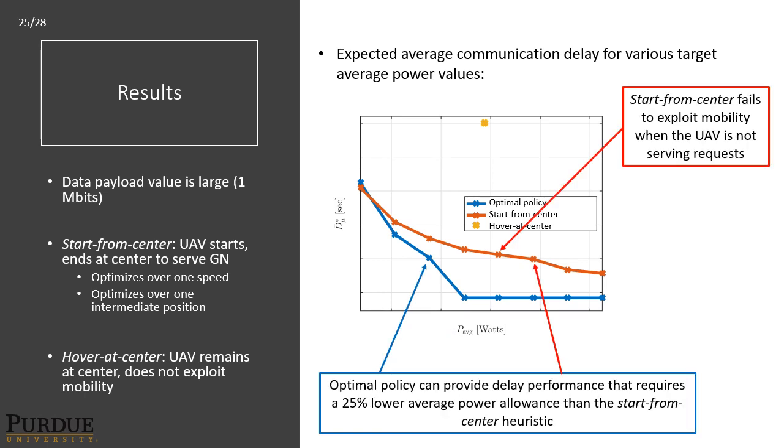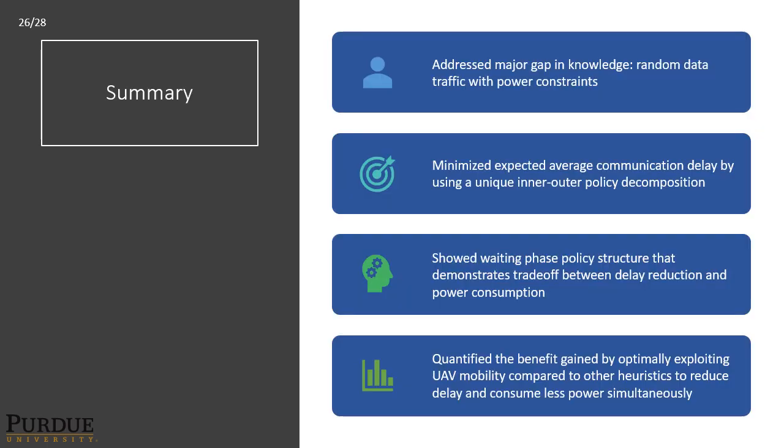In the start from center case, it fails to exploit the UAV mobility during waiting phases, and as a result, the optimal policy can provide delay performance that requires a 25% lower average power allowance than the start from center heuristic. In this paper, we addressed a major gap in knowledge, which was random data traffic with power constraints. We minimized the expected average communication delay by using a unique inner and outer policy decomposition. We showed a waiting phase policy structure that demonstrates the trade-off between delay reduction and power consumption, and we quantified the benefit by exploiting the UAV mobility compared to other heuristics in order to reduce both the delay and consume less power.